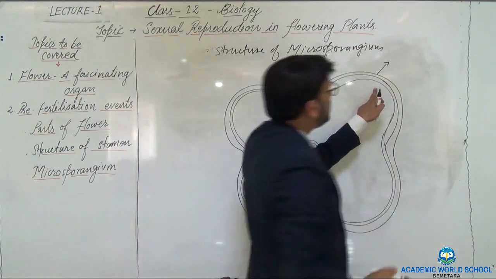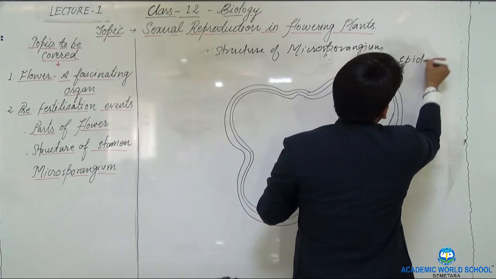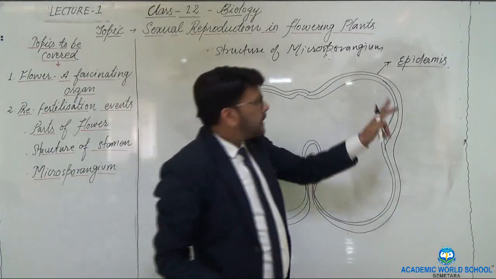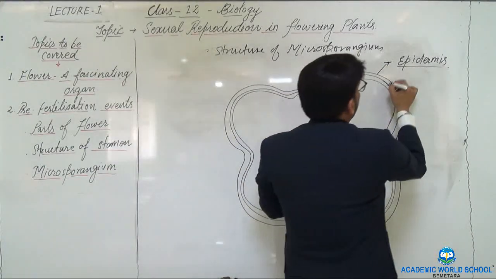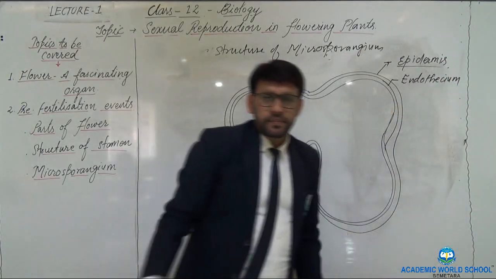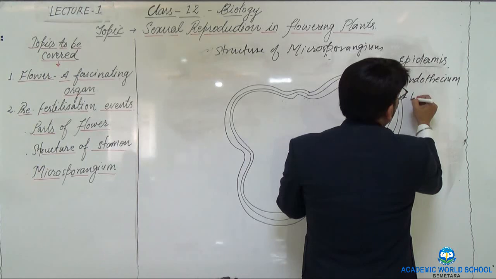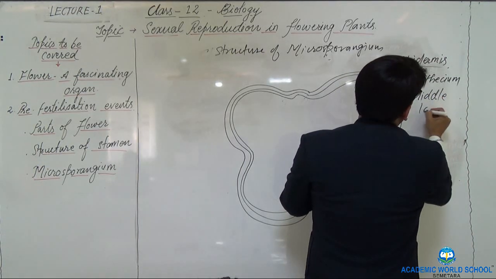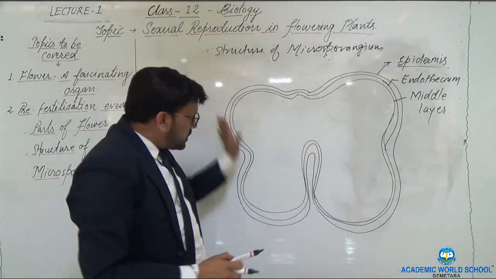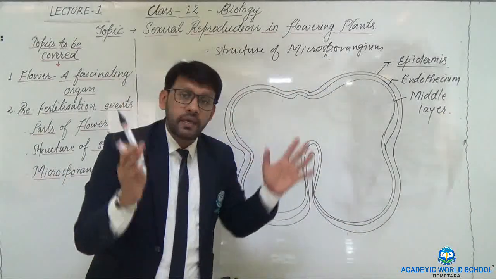This is the outermost layer of the microsporangium and this is called the epidermis. The second layer next to the epidermis is the endothecium. Now the next one is the middle layer. These are the outer layers, or the protective layers, of the microsporangium or the anther.